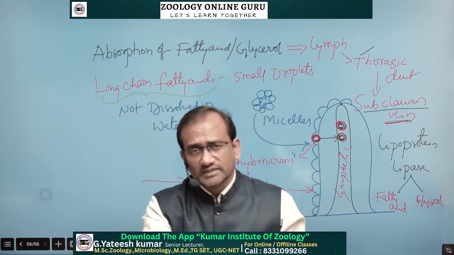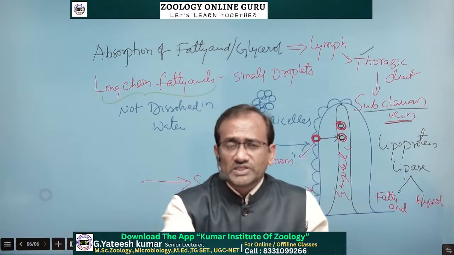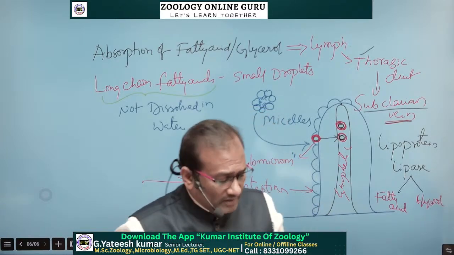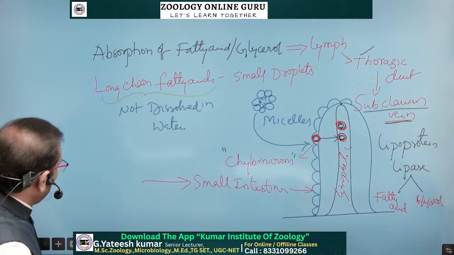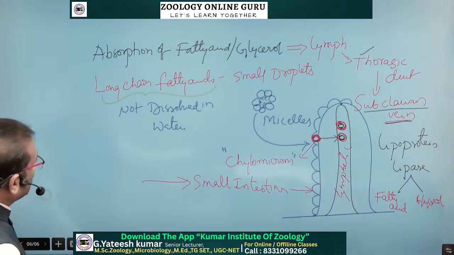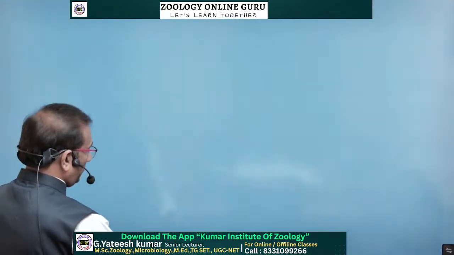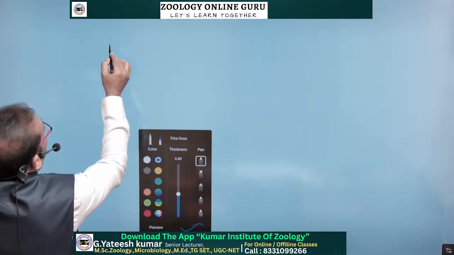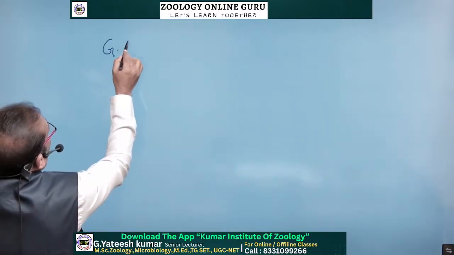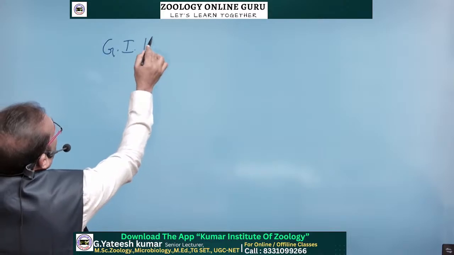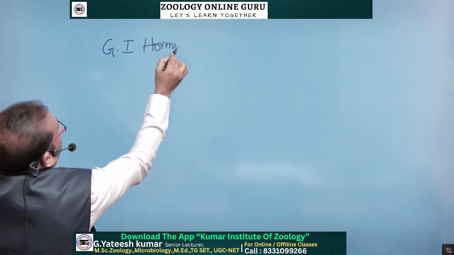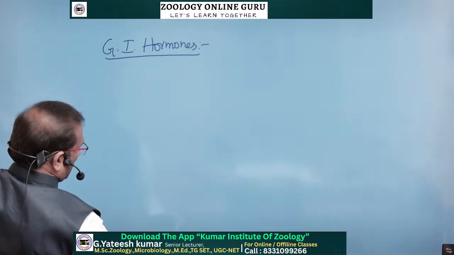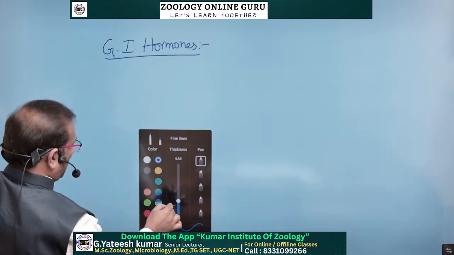Next topic is the gastrointestinal hormones. What are the hormones present in our gastrointestinal tract? Most important. Hormones are also important. Next topic is gastrointestinal hormones. So many different types of hormones are there. Here we'll discuss some of the hormones.